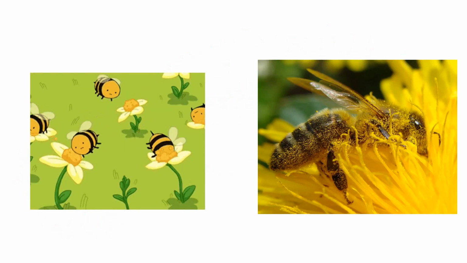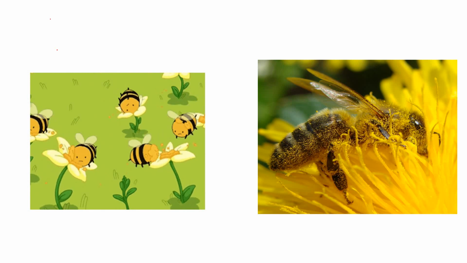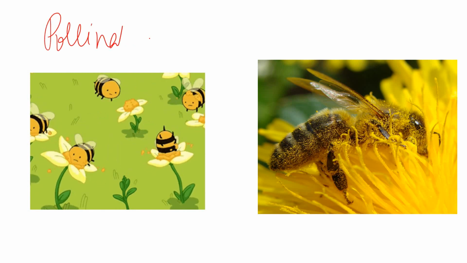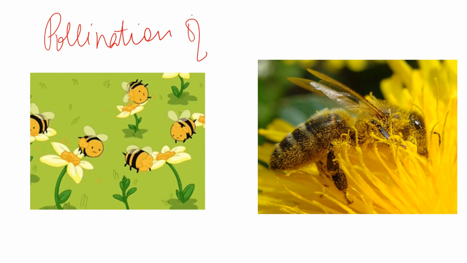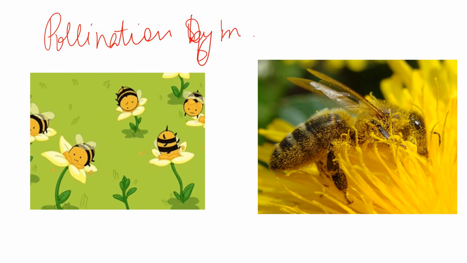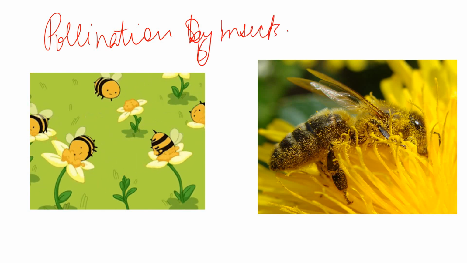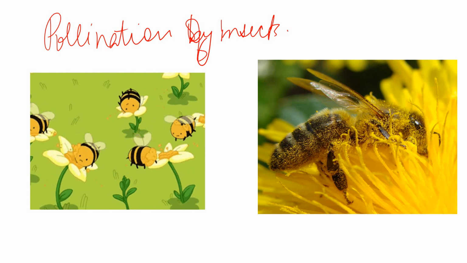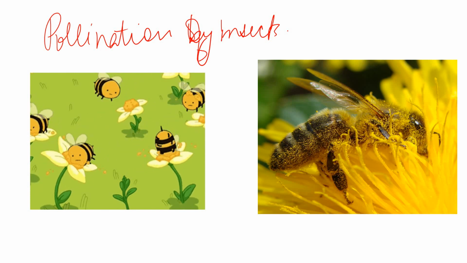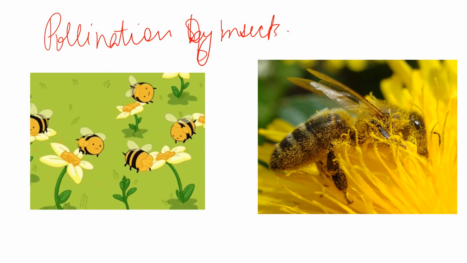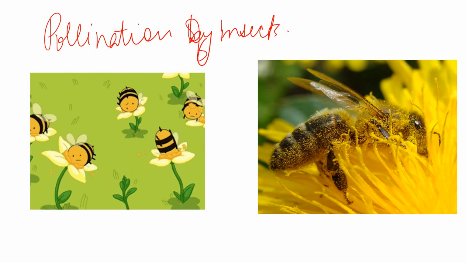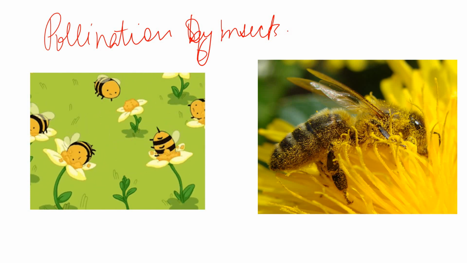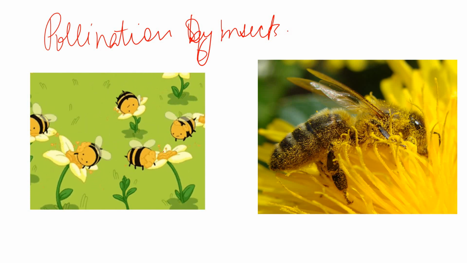Let's see. The first one is pollination by insects. What happens here is that the insects come and sit on one flower. You can see these honeybees sitting on the flower.